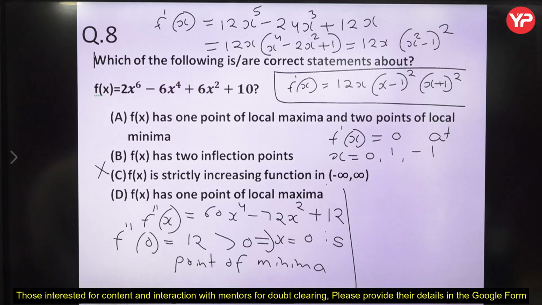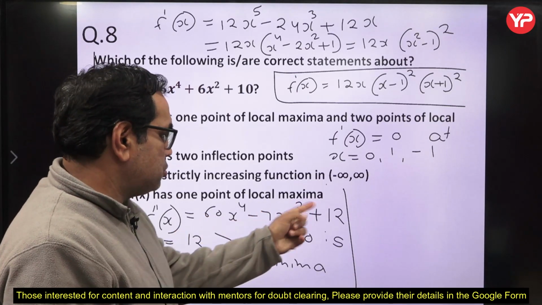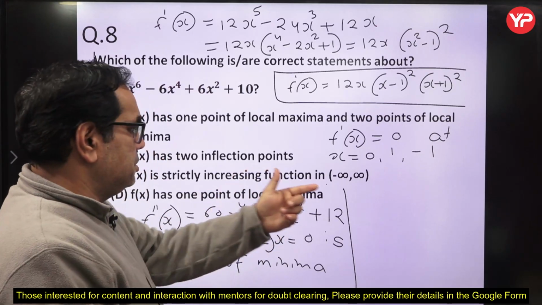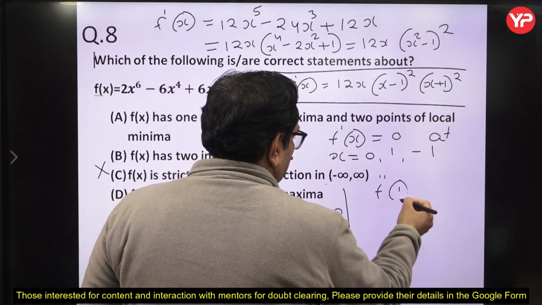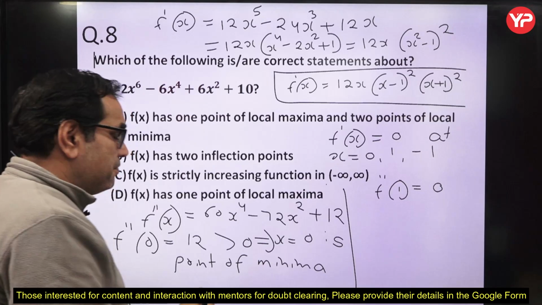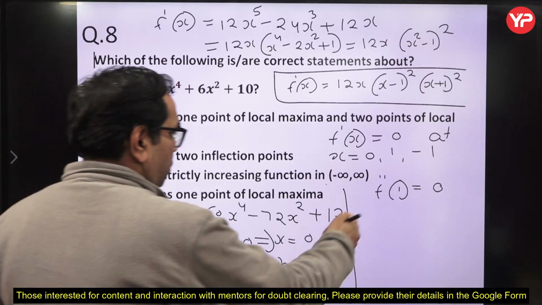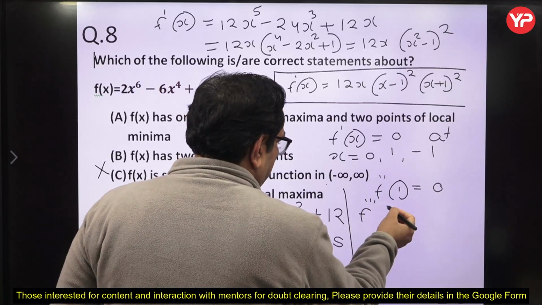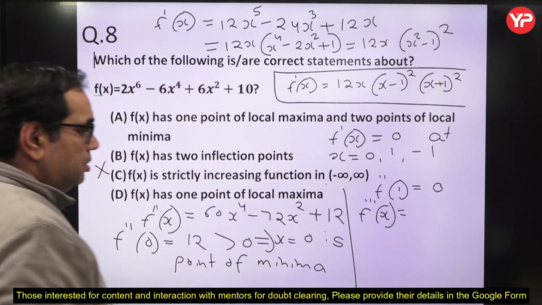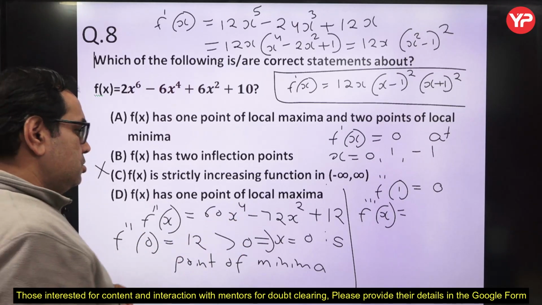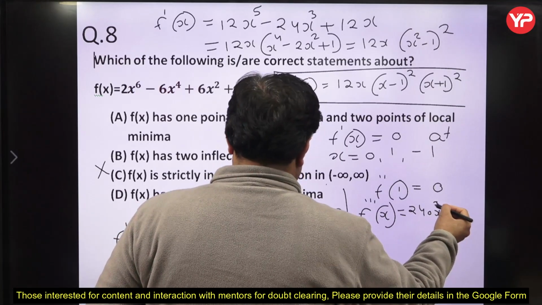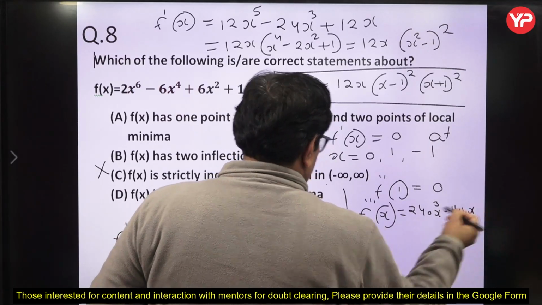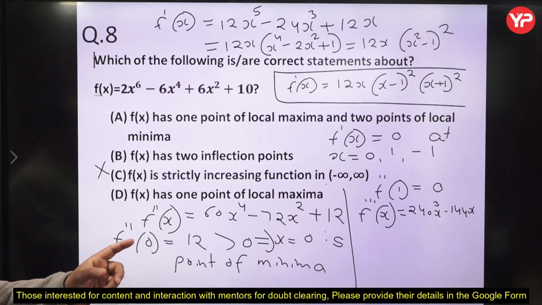Now what about 1 and minus 1? If I put 1, so 60 minus 72 plus 12, that is 0. So f double dash 1 is 0. So now what I see, f double dash 1 is 0, so I need to compute f triple derivative x, because here we cannot say anything about this. So f triple derivative x is equal to the derivative of this, that is equal to 240x cube minus 144x.